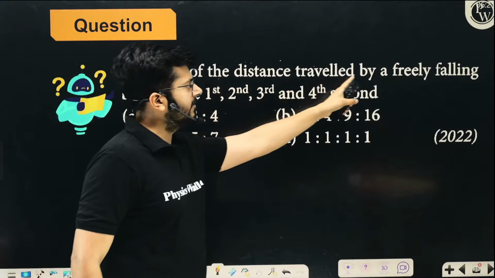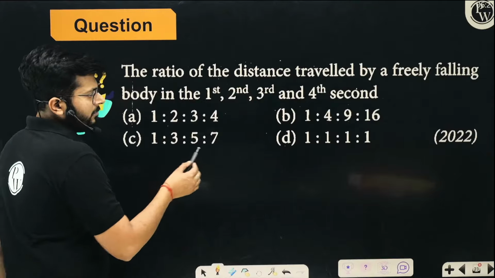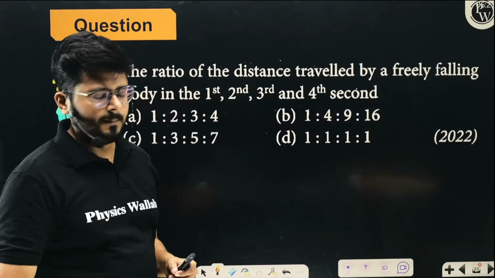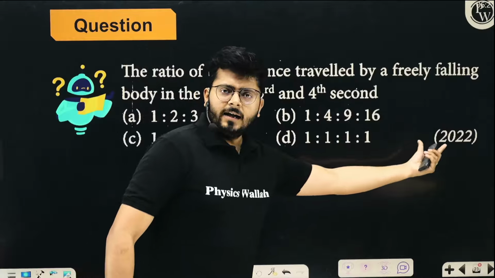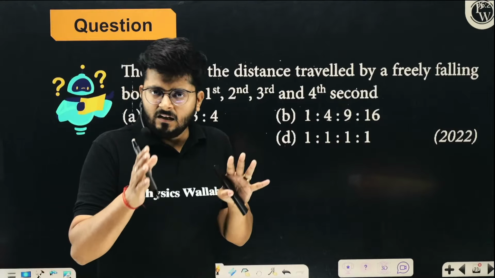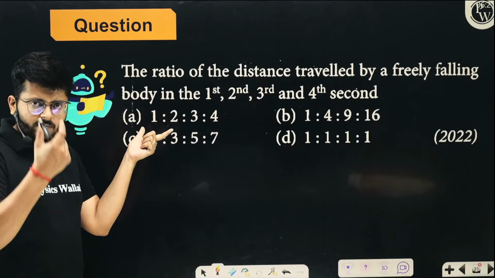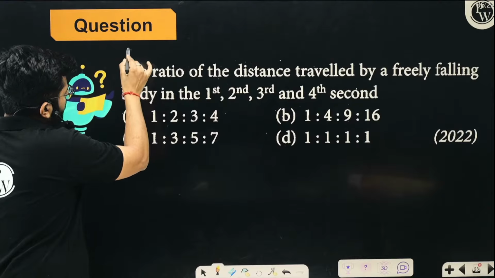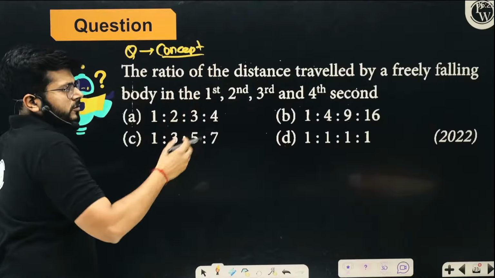Now look at this thing. The ratio of distance traveled by a freely falling body in the first, second, third and fourth second is. So this is something I have explained you while explaining the Galileo's laws of odd number. So look at this particular part and try to answer it. It was asked in 2022. This kind of question, if you don't know the law already, is hard. They are talking about the distance the body will fall in the first, second, third and fourth second. This is a question which is simply based on concept, Galileo's law of odd number.